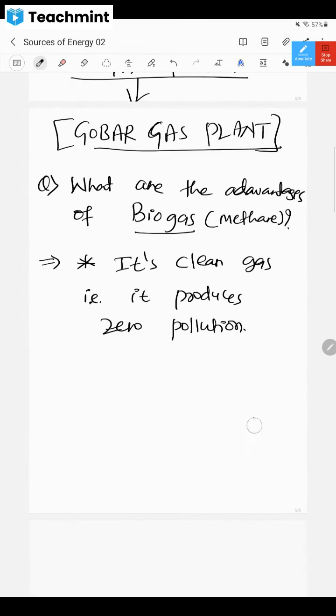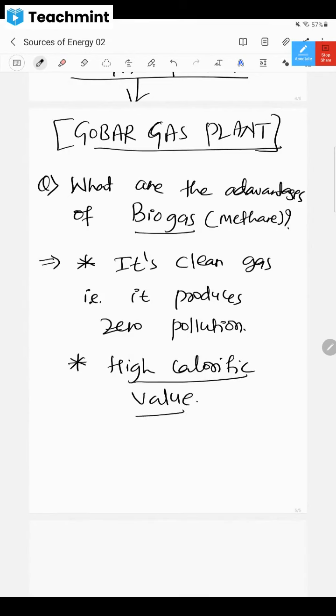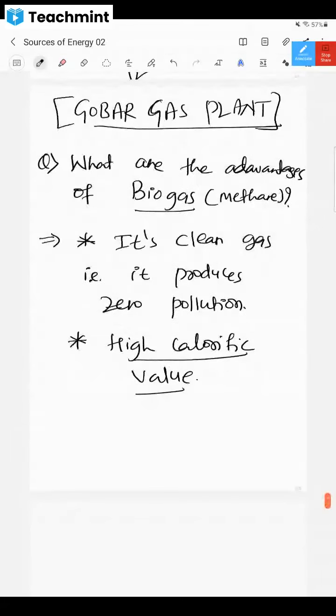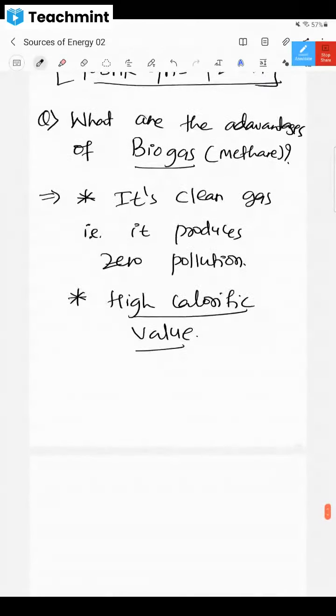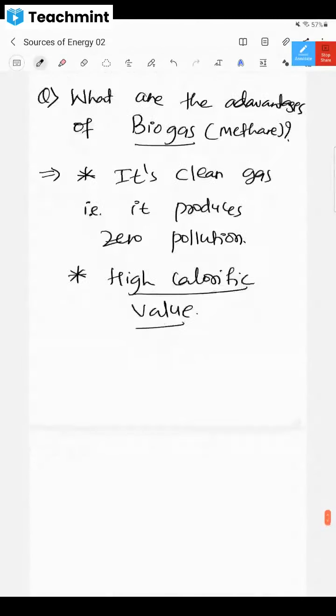And the second thing is, it has a high calorific value. If a 1 mark or 2 mark question is asked like this, you should be able to write these two reasons. Understood? Yes or no? Yes, sir.